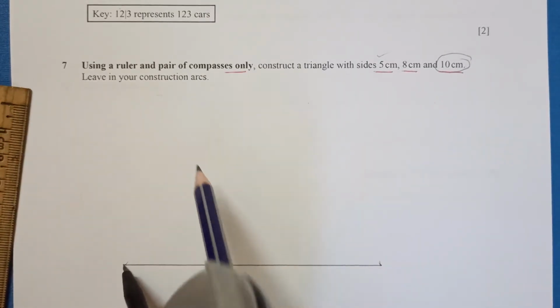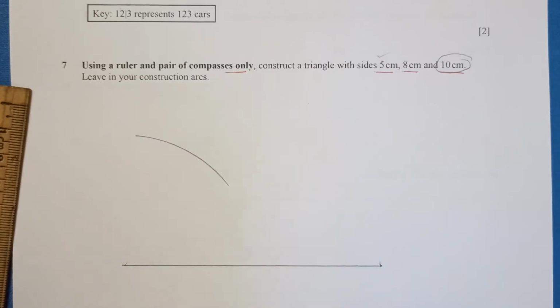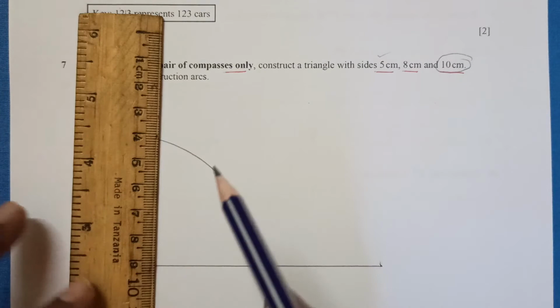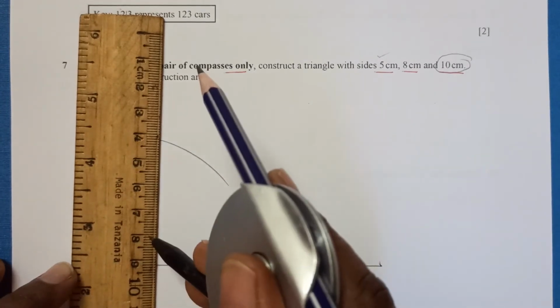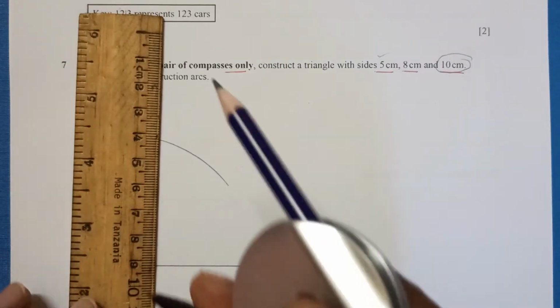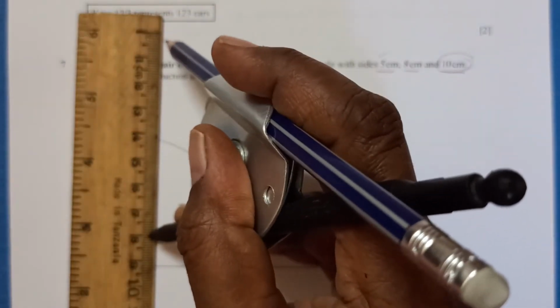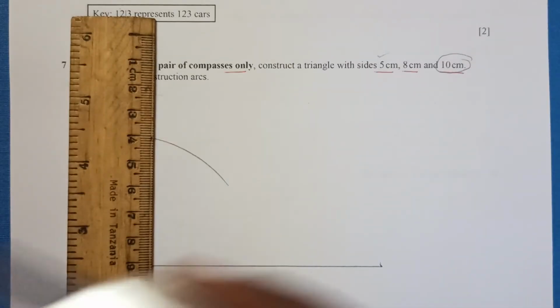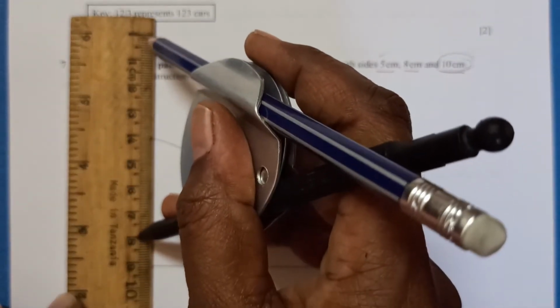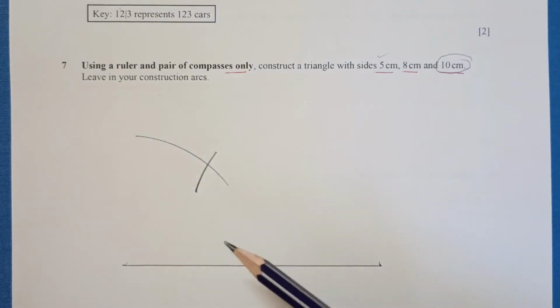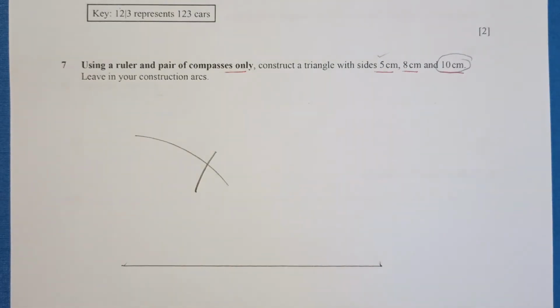Five centimeters exactly. So place your needle on one side, draw a 5 centimeter arc, and after that on the other side we need 8 centimeters. So now we will take 8 centimeters length from here. Exactly 8. So from here draw an arc of 8 centimeters that will intersect the previous arc at a certain point.